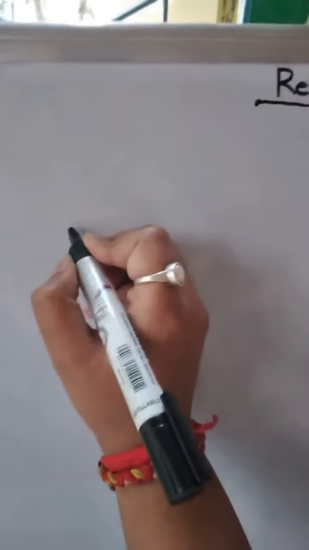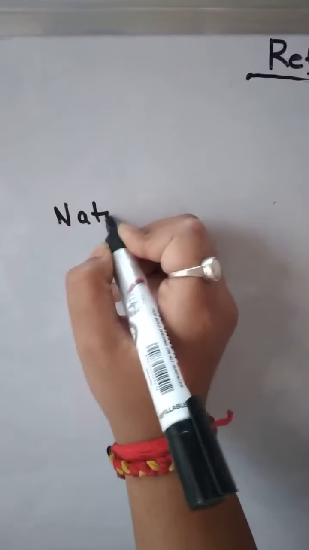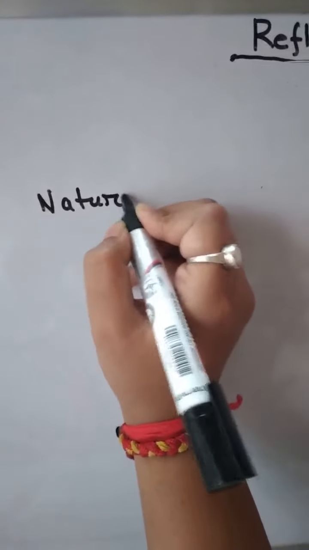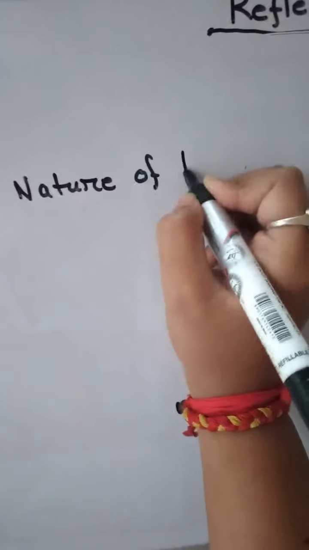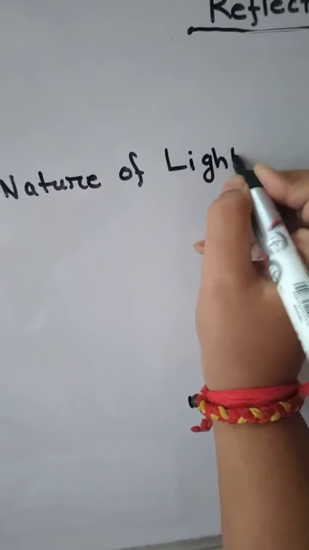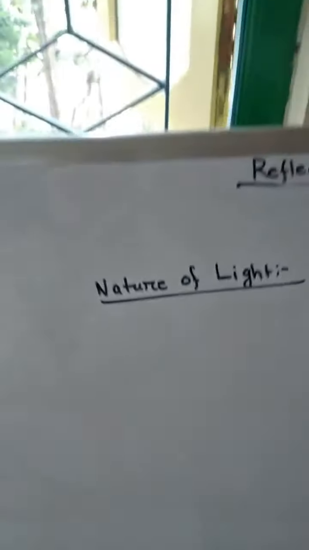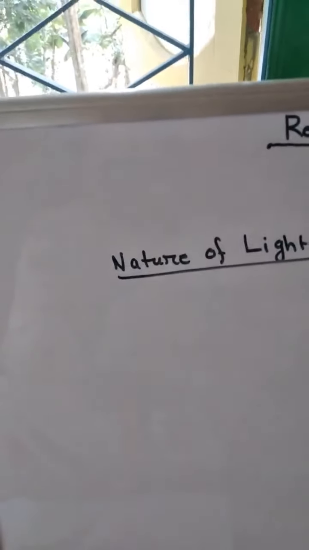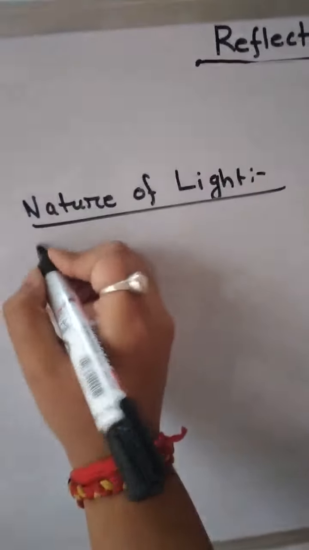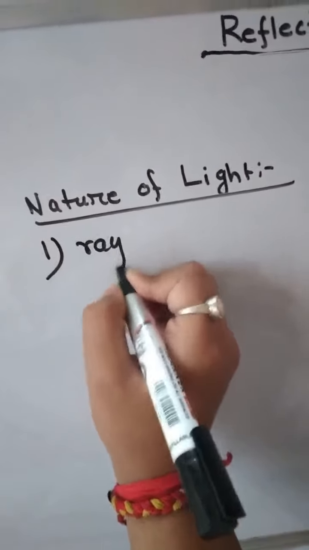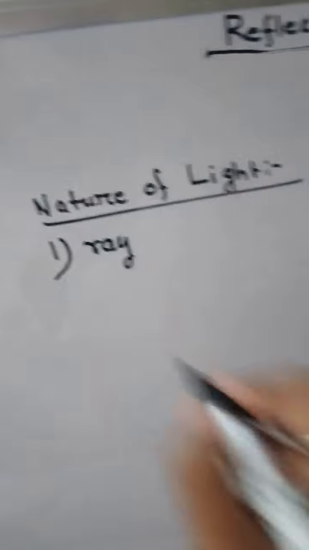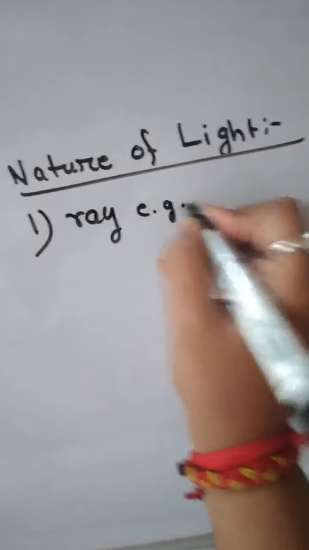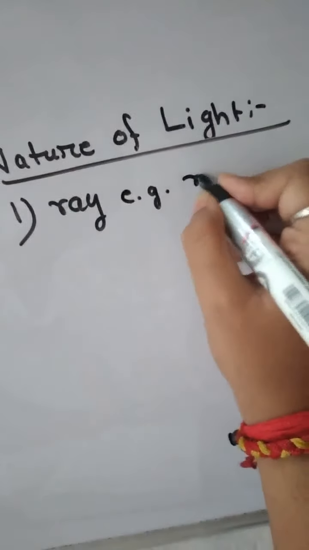Now let us look at the nature of light. What is the nature of light? Light behaves in three ways. First one is ray. The property is called what? Reflection.